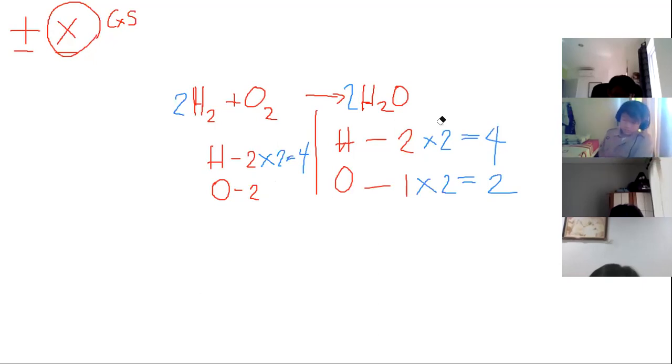So another example. Because the example is just easy, yeah? So we go on to a bit more complicated.